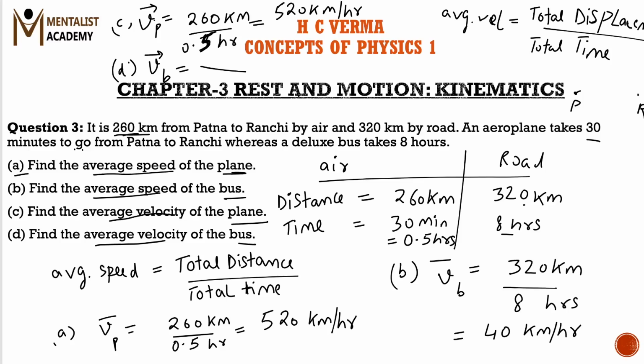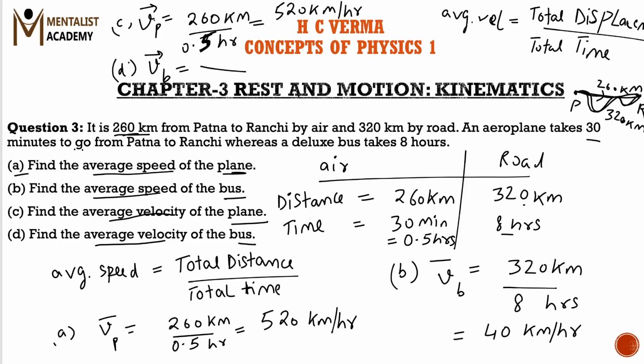Suppose the bus travels like this and reaches Ranchi, and it moves for 320 kilometers, and the plane moves straight from Patna to Ranchi, because there is no obstacle for a plane. On the road there can be obstacles, so it has to take turns and reaches in 320 kilometers, but for the plane there is no obstacle, so it moves straight from Patna to Ranchi, that is 260 kilometers.